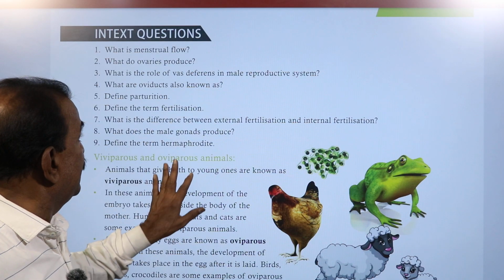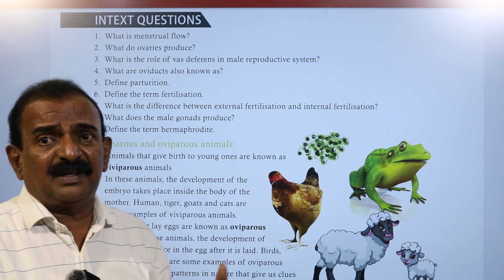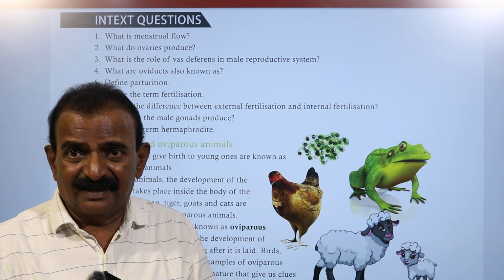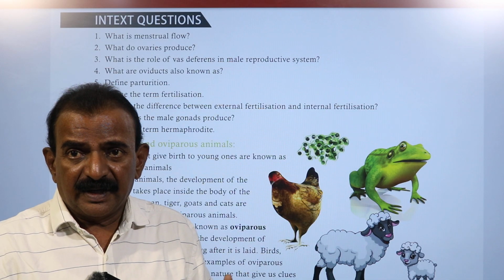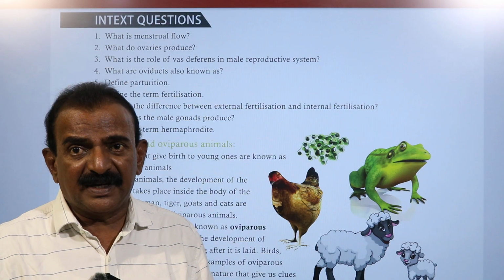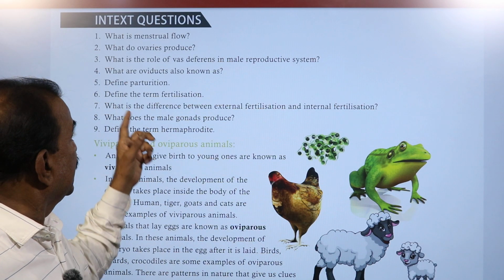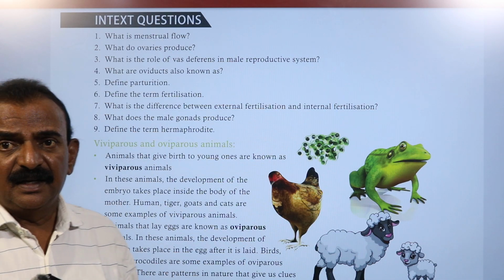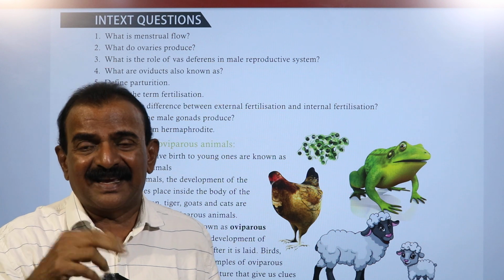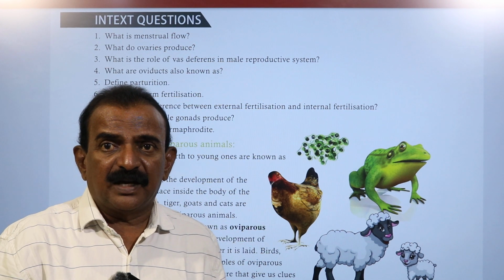And next we need to understand what is parturition. So parturition means, after the growth of the child in the mother's womb and after completion of 270 or 280 days, that is the gestation period, the mother can give birth to the child, and that is called parturition. And define the term fertilization. Fertilization means the union of male and female gametes. After fertilization, the zygote is formed.